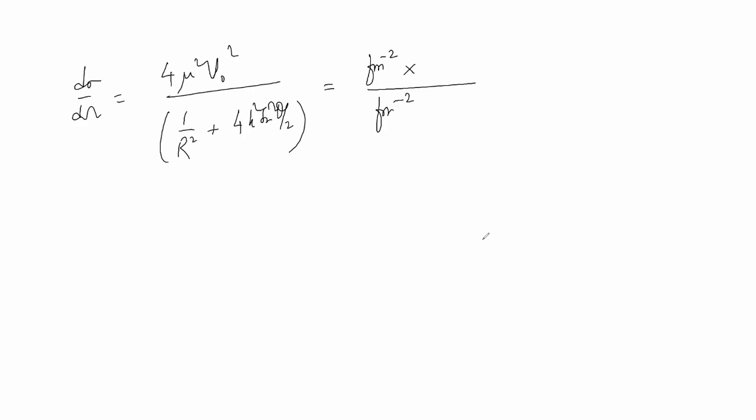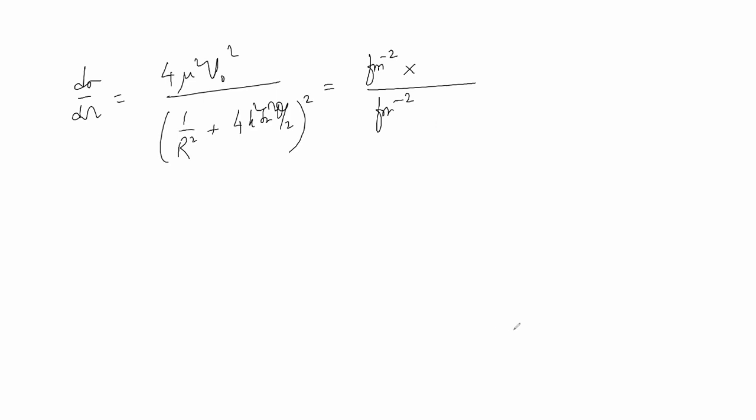Yes, sir. Okay, then what we have? Sir, there was also a square over the bracket, sir. 1 by R square plus 4k square sin square theta, the whole square, sir.